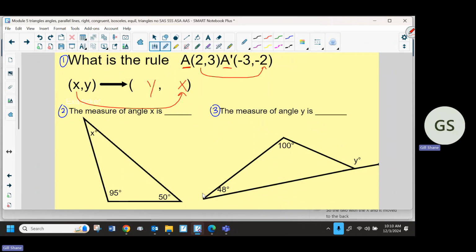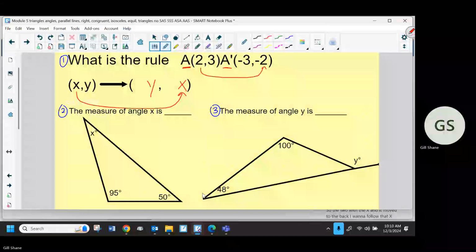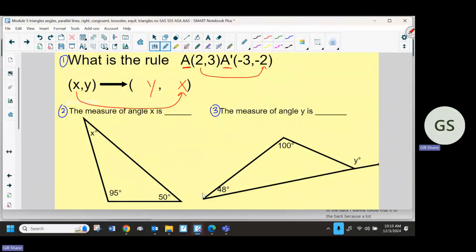I want to follow that X to the back. Because a lot of people put the negative on the wrong value, like they put it on the Y when it should have been on the X, or they put it on the X when it should have been on the Y. So now that I'm specifically looking at the 2, I've created a line that mimics the 2 down there.